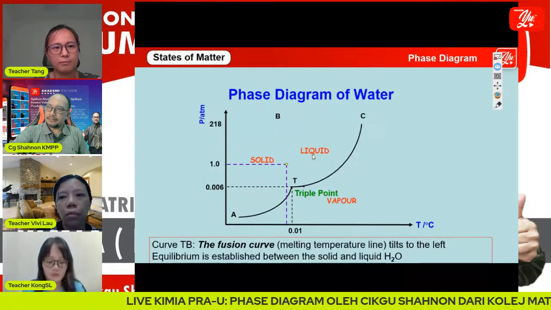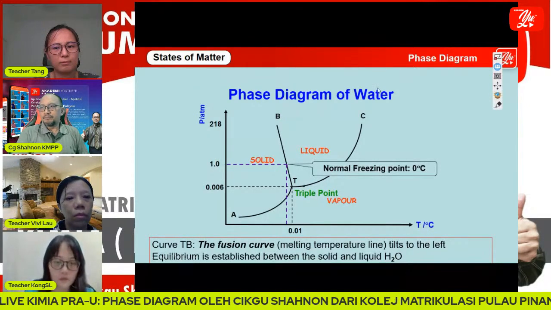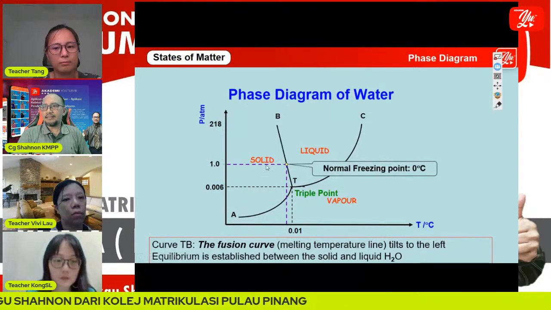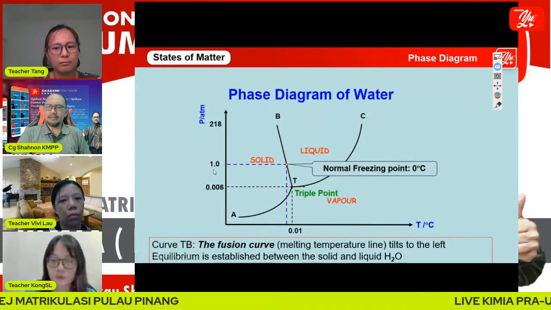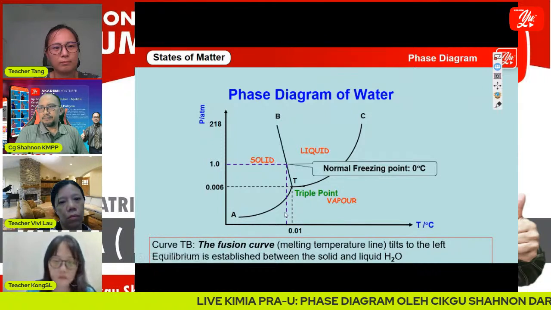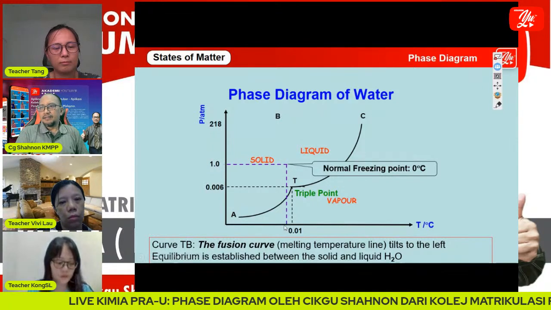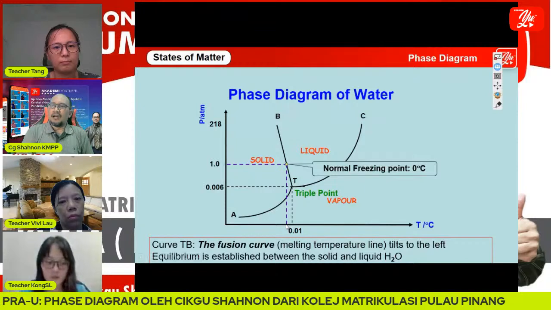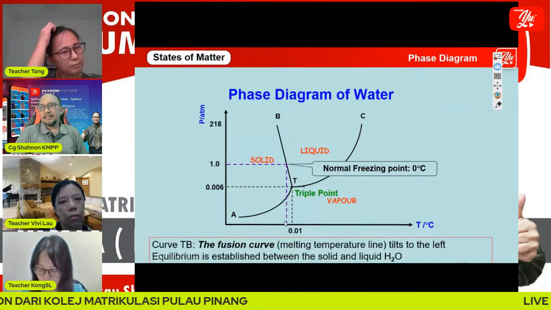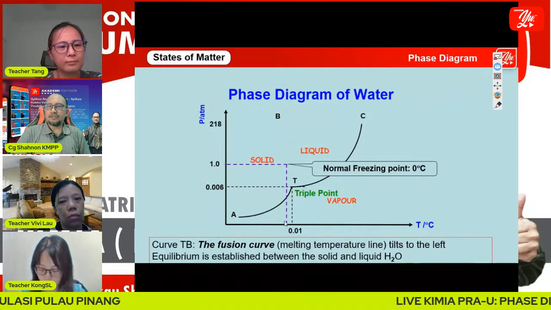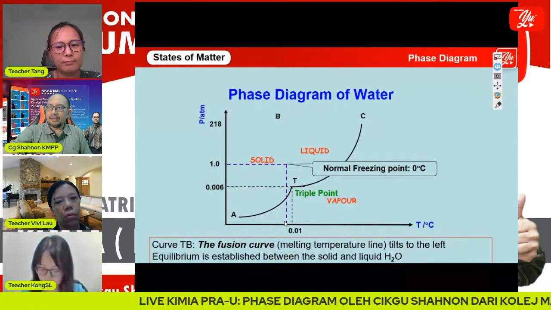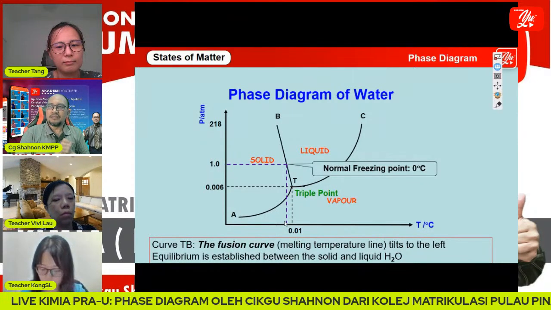And if we make a horizontal line that intersects with one atm pressure here, the temperature here is what we call the normal freezing point, 0 degrees Celsius. There is a normal freezing point or normal melting point. The same thing: normal freezing point and normal melting point are the same.